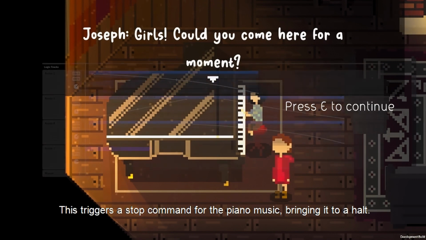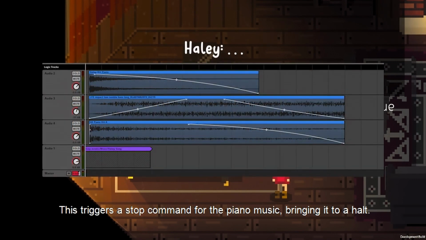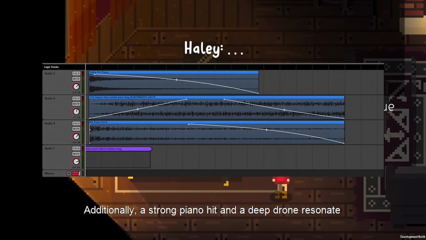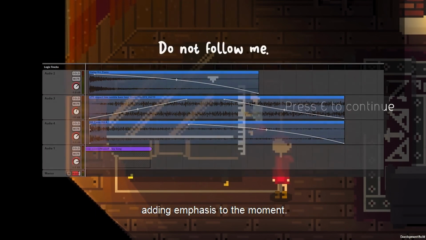This triggers a stop command for the piano music, bringing it to a halt. Additionally, a strong piano hit and a deep drone resonate, adding emphasis to the moment.